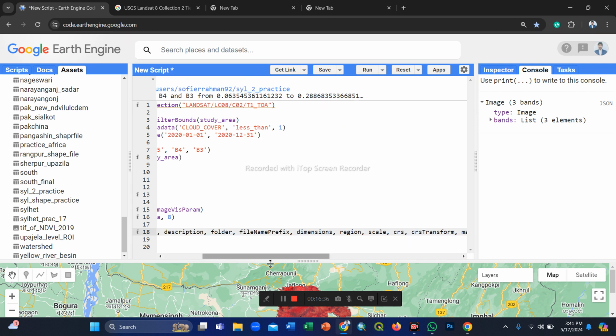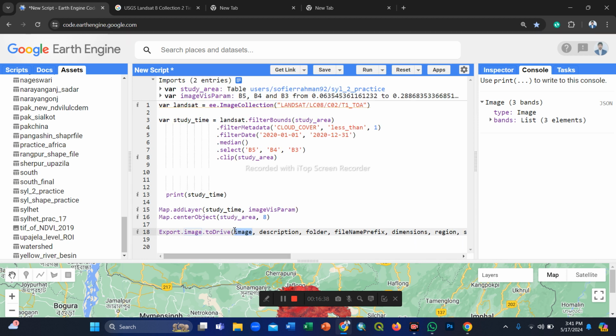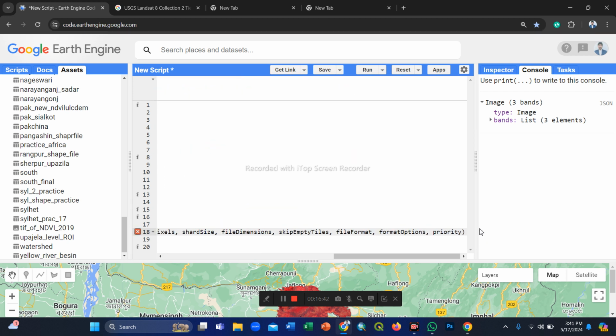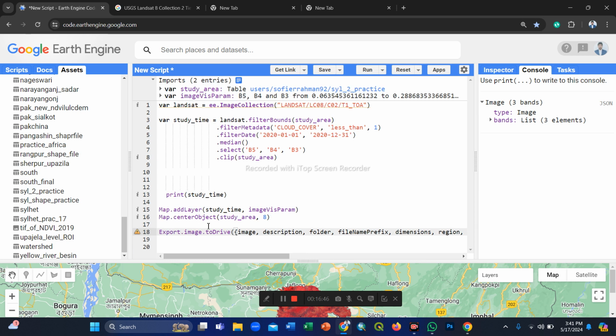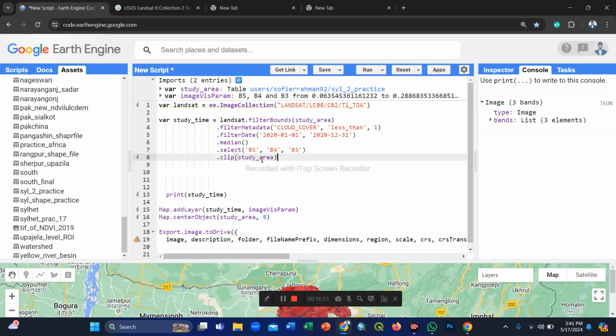Lots of arguments show here. Now step by step we fill up all of the arguments. We already filtered our specific time frame images, specific cloud cover images, and specific bands.